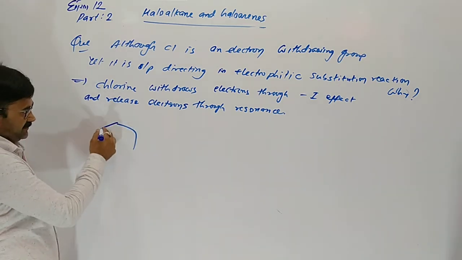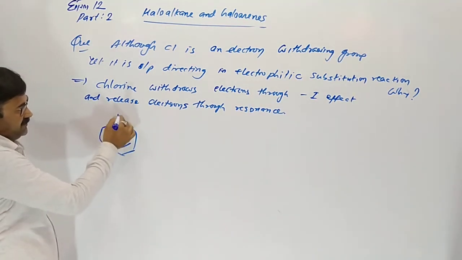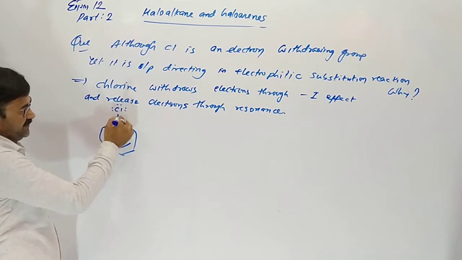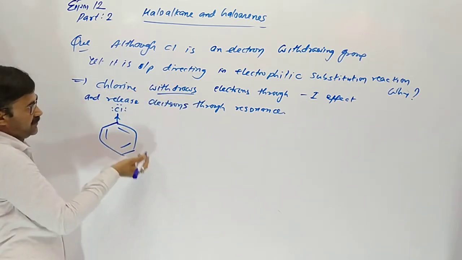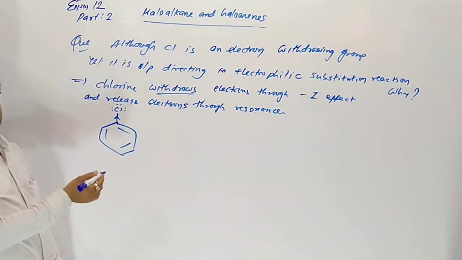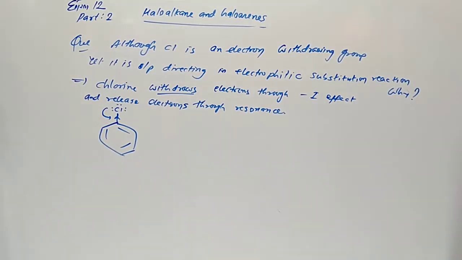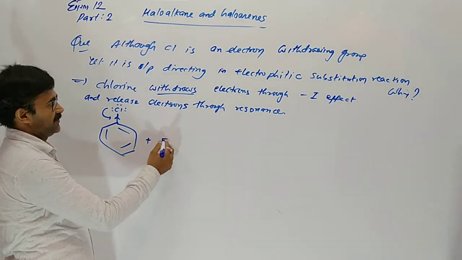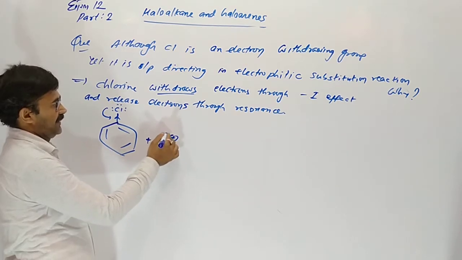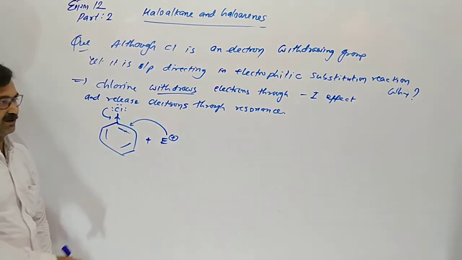Here is chlorine. We know the electronegativity of chlorine is high, so it is a withdrawing group, but due to resonance it releases electrons toward the benzene ring. So it is ortho-para directing when any electrophile attacks on the electron of the lone pair.